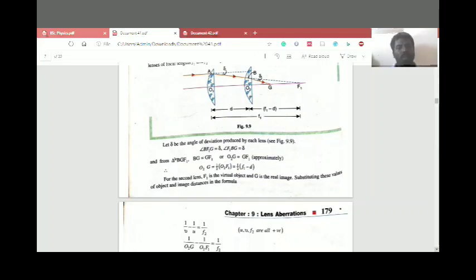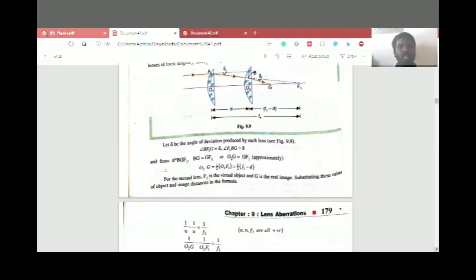So they have delta on both sides, meaning the angle BF1G is equal to the angle F1BG. Therefore in triangle BGF1, BG is equal to GF1, or O2G is equal to GF1 approximately. That is, O2G is equal to half of O2F1, which is equal to half of F1 minus d.